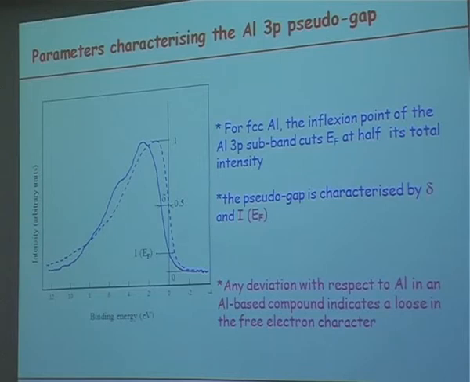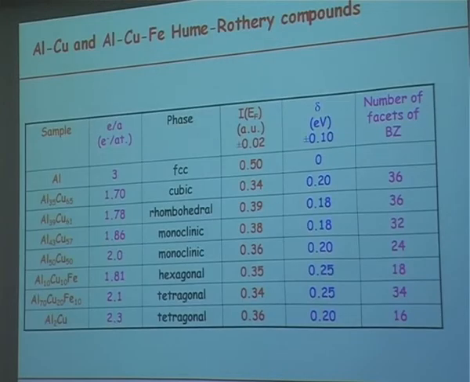So the important point is that any deviation with respect to the shape and the characteristics of the aluminum 3P states in the pure metal will correspond to modifications in the electronic structure of the compound, which, of course, will no longer be free electron-like. So one of the first ways to interpret the formation of the pseudo-gap, as Yasushi said, is to suppose that there is a Hume-Rothery interaction.